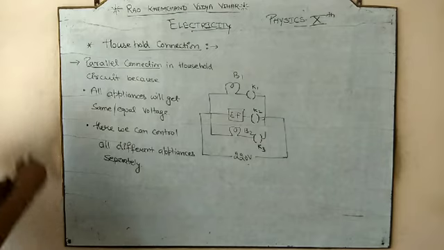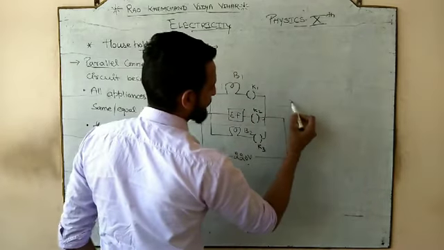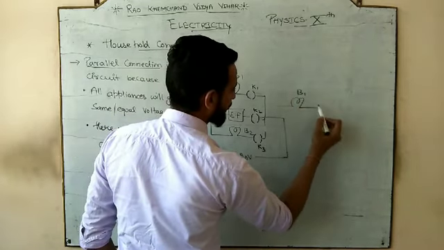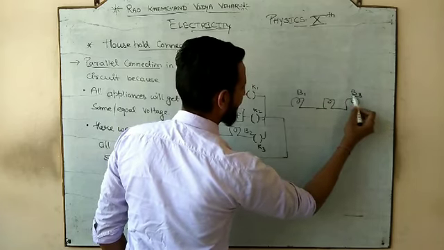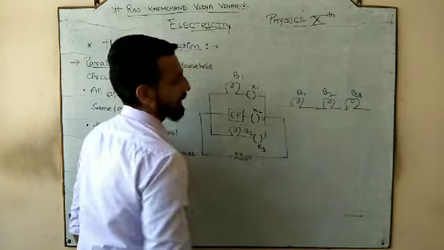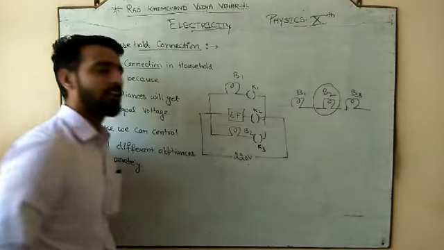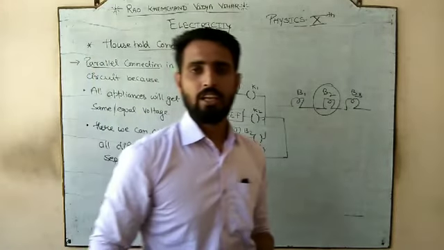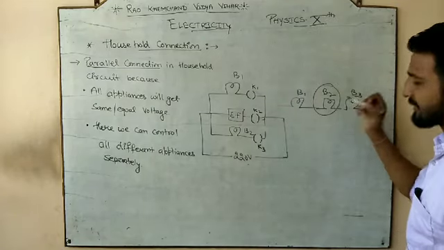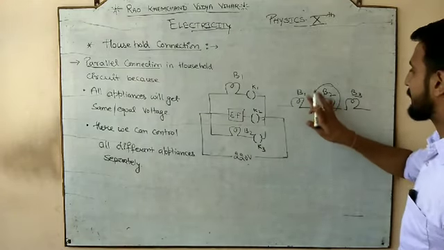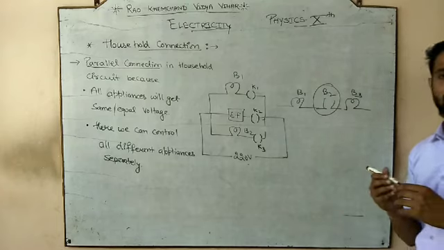Then third, if we are in series connection, first bulb B1, second bulb B2, third bulb B3, they are in series connection. Let's suppose one of the bulbs gets damaged. एक bulb क्या हो गया? Damage हो गया. Means this bulb has fused and it is breaking the circuit. ये bulb fuse हो गया.